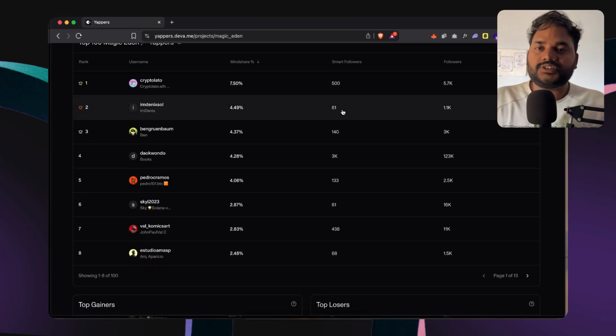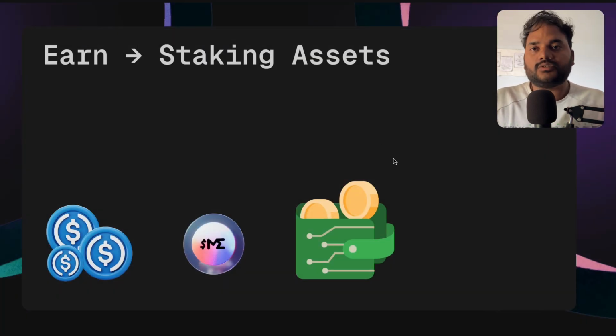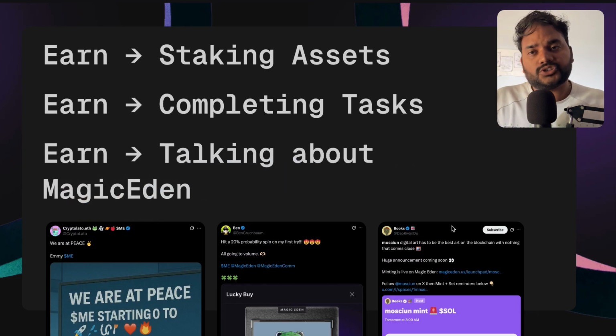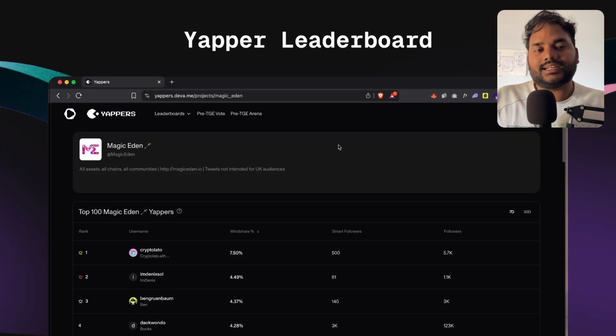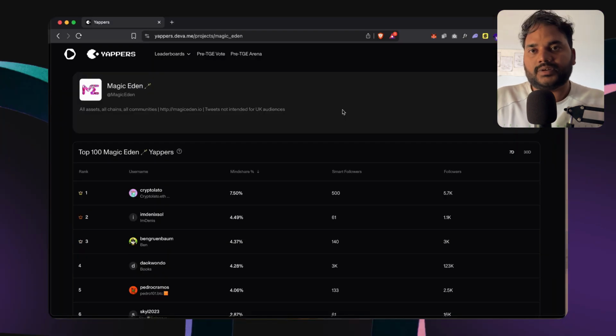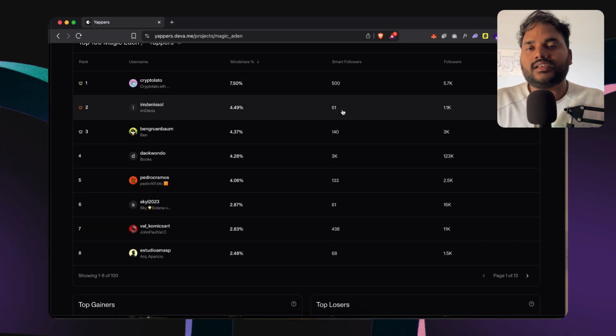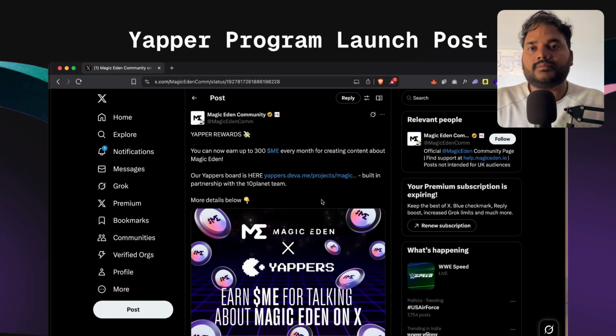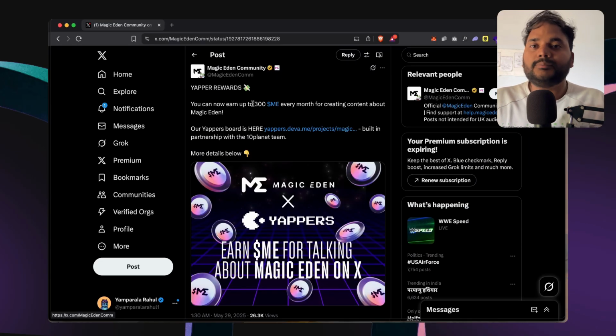Basically, on Magic Eden, you can earn in different ways. You can earn by staking your token. You can earn by completing some of the tasks like swapping, selling and buying NFTs. And not only that, you can also earn by talking about it. You can post it on Twitter, and once you link your Twitter account with Yepper, you will rise on the leaderboard and you will earn from it. Ultimately, by just talking and doing some staking on Magic Eden, on average, you can earn approximately $300 per month, which is simply passive income.